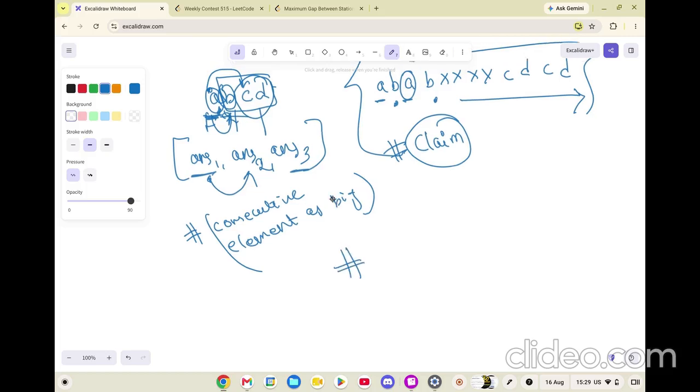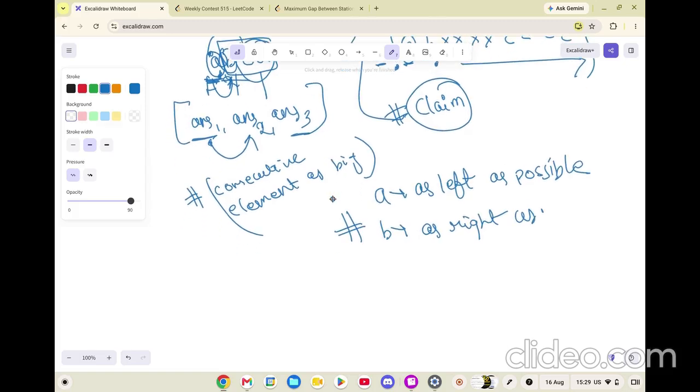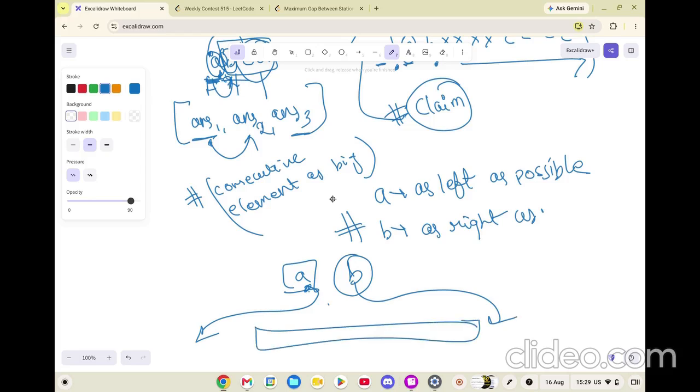So what I can say is, how about placing the A as left as possible, and placing B as right as possible? This would give us the maximum possible difference among them. If A was at this index, I want to place this A as left as possible and this B as right as possible, so that the difference between these two is maximized.